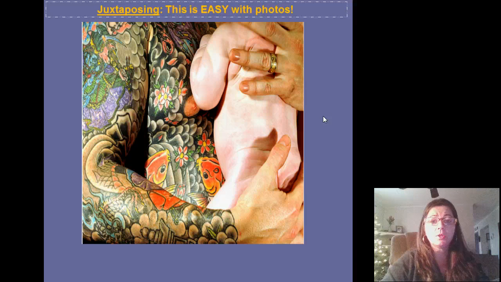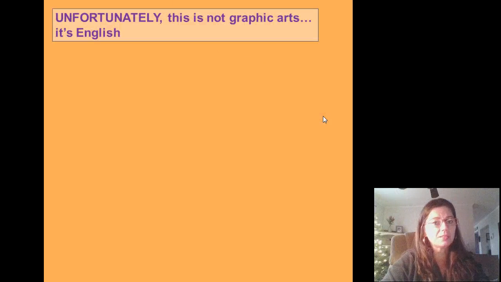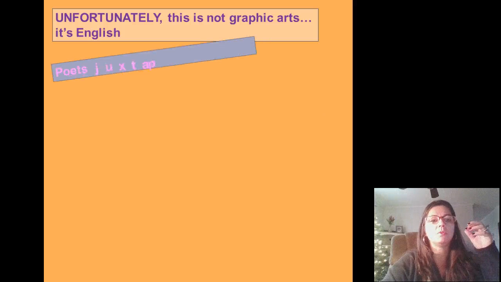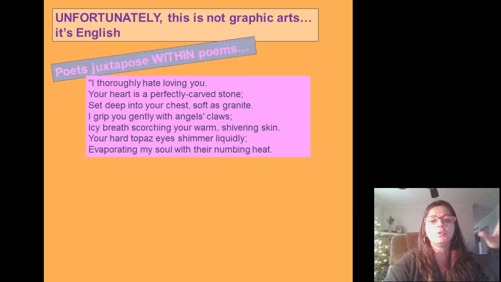Now, juxtaposing is easy with photos, but unfortunately, this is not graphic arts. So we have to do the English thing, and we have to juxtapose poetry. So poets juxtapose within poems. That means they hold things side by side, words side by side, descriptions side by side, so that you get a stronger feeling for each of those things.